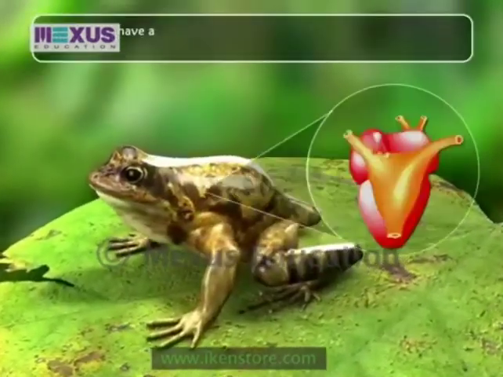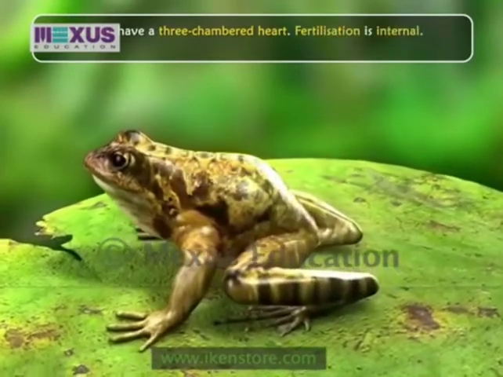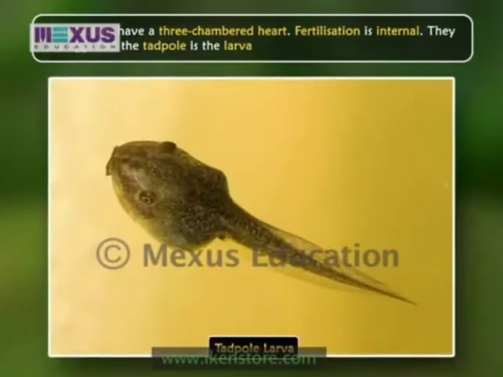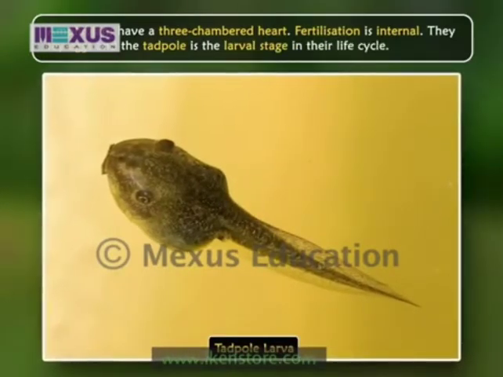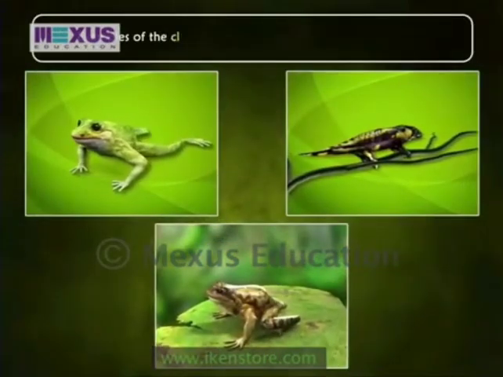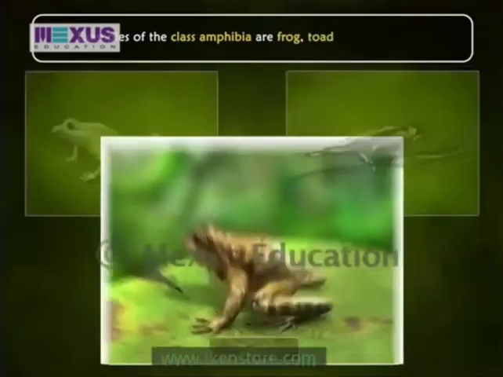Amphibians have a three-chambered heart. Fertilization is internal. They lay eggs and tadpole is the larval stage. Examples are frog, toad and salamander.